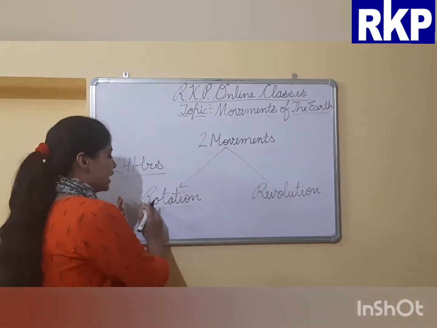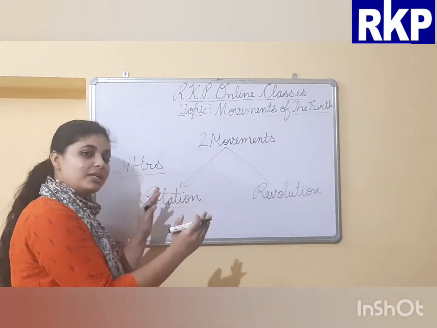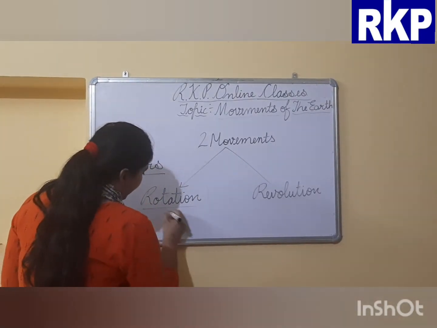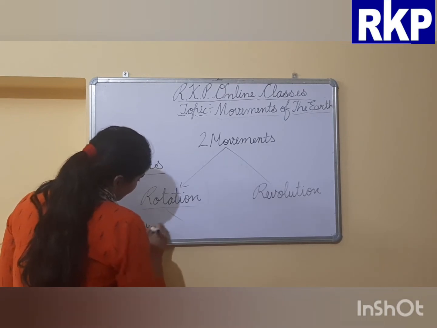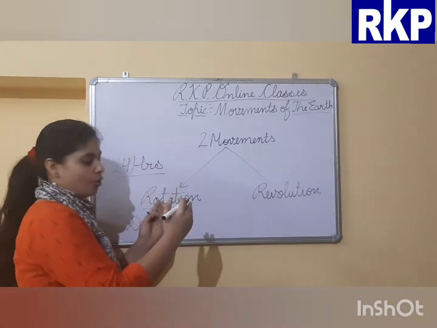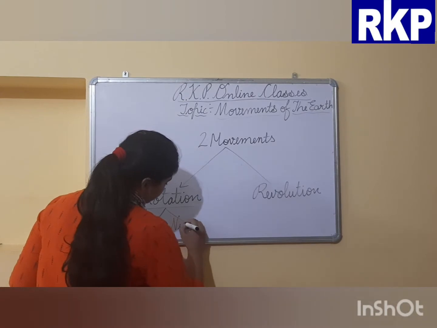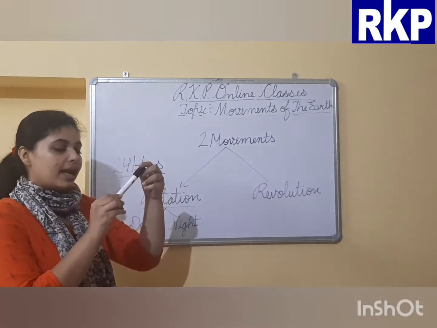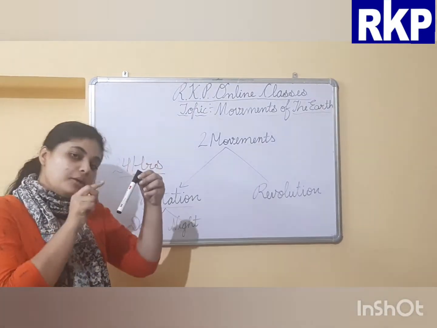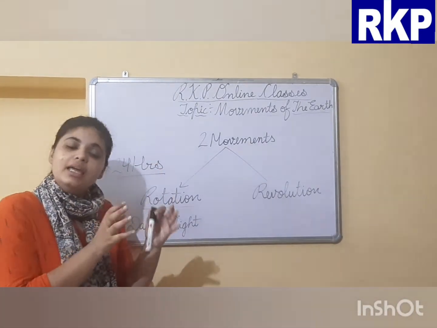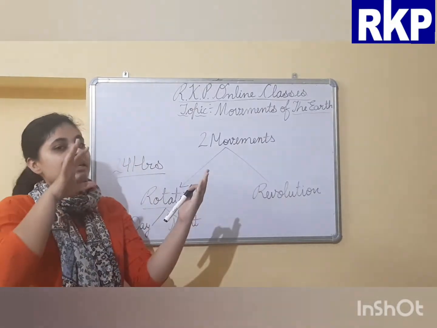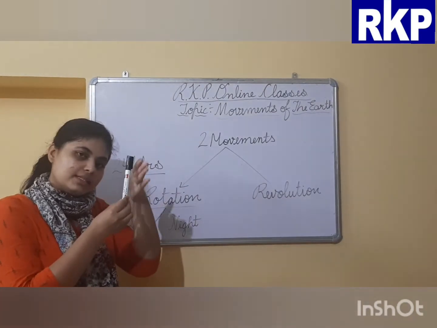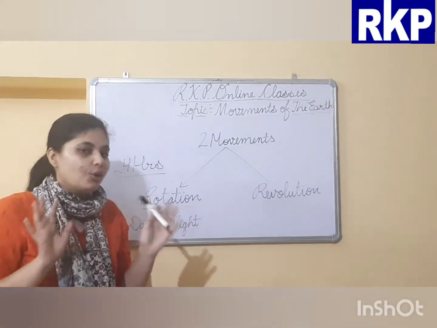And see, rotation of the earth, which means spinning of the earth on its own axis, causes day and night. Day and night are caused due to the rotation of the earth. As the earth rotates, one part of the earth will face the sun and the remaining part will not face the sun. Half part will face the sun and the remaining half part will not.